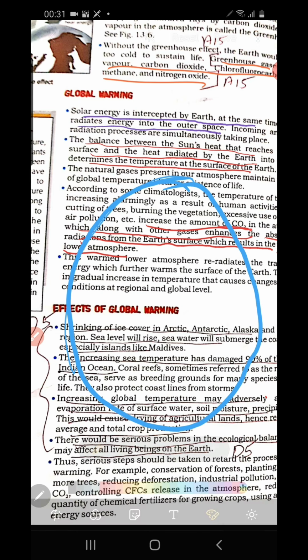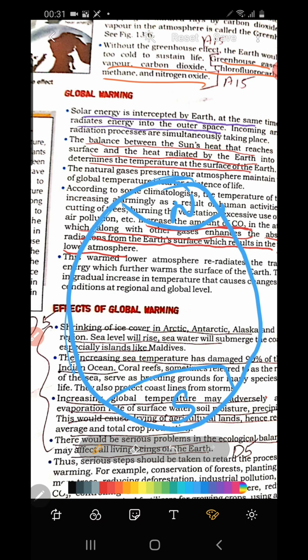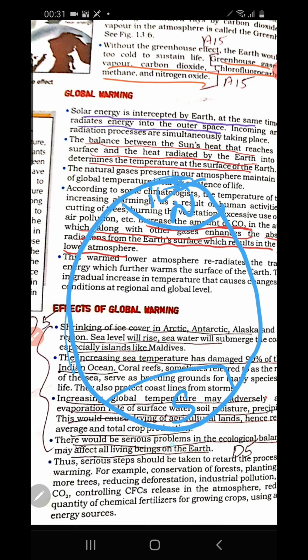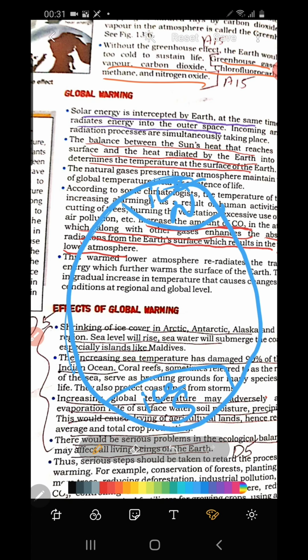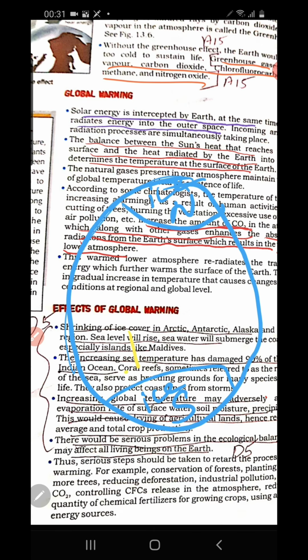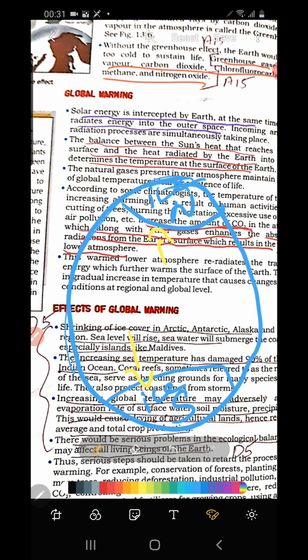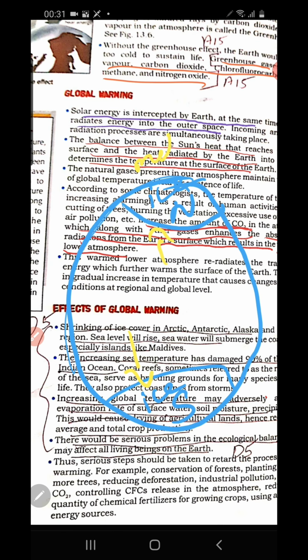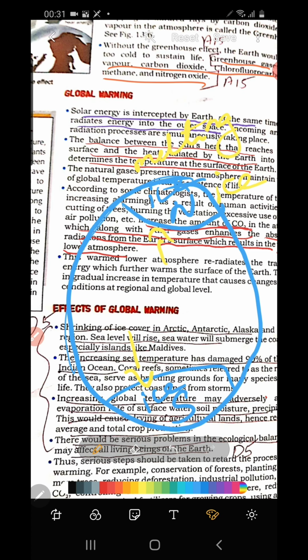One of the serious impacts is in the polar regions, the North Pole and South Pole. What happens here? There is ice in this region, and the ice starts melting. Why? Because when the temperature increases, this will also affect the polar region. Temperature will also increase in the polar region, which will cause the melting of ice.